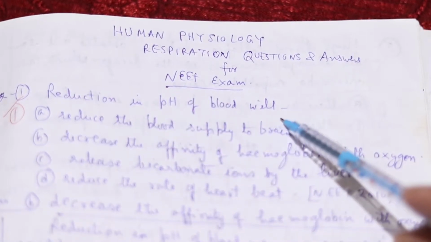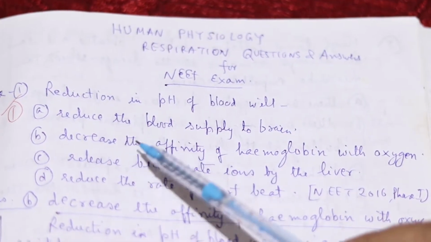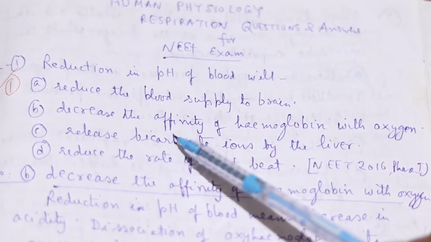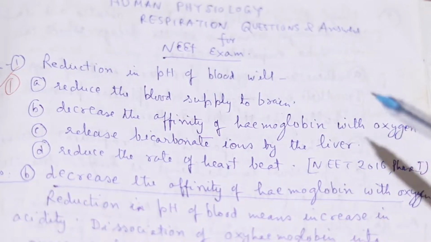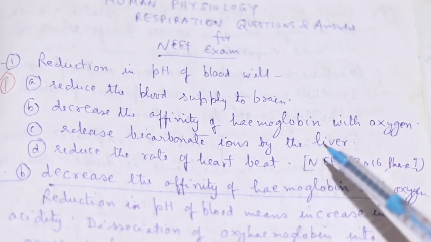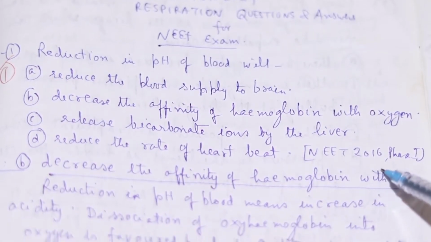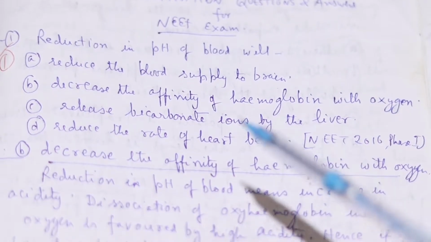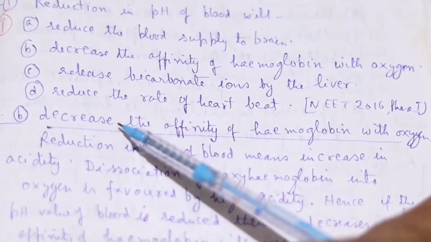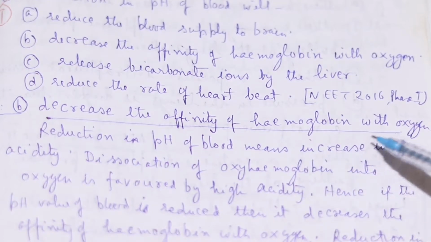Reduction in pH of blood will: reduce the blood supply to the brain, decrease the affinity of hemoglobin with oxygen, release bicarbonate ions by the liver, or reduce the rate of heartbeat. This question came in NEET 2016 phase 1. So the answer will be: decrease the affinity of hemoglobin with oxygen.